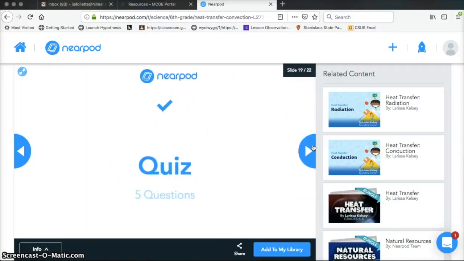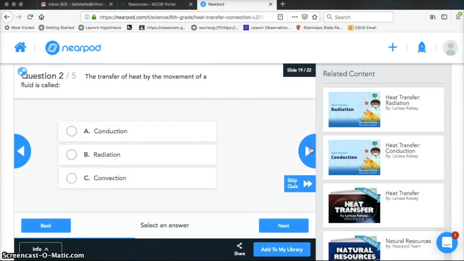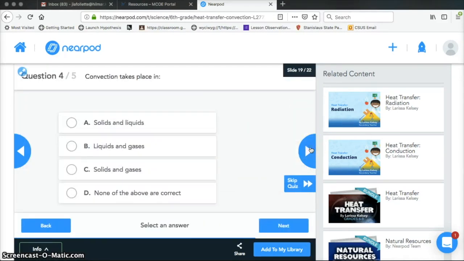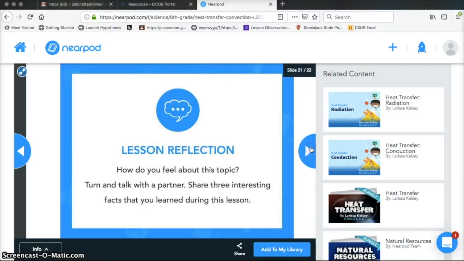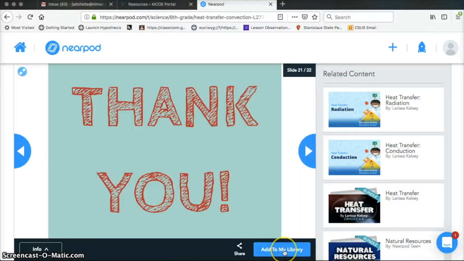So there's some quiz at the end of this for students to complete. I'm not going to do it. I'm just going to flip through it so you can see what's there. So there are lots of opportunities to check for understanding. And again, if you want to use it, click on the Add to My Library here at the end.